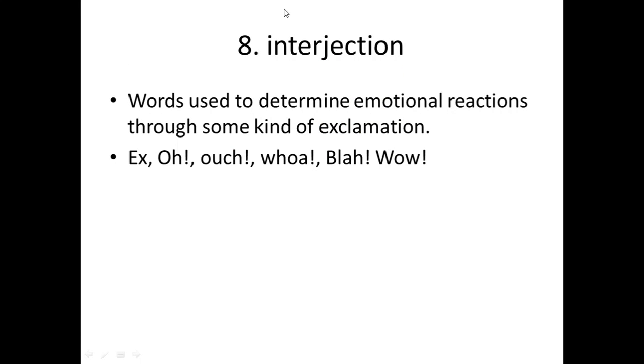Okay? The last one, interjections. This is an easy one and fun one because it is very easy to identify in a sentence. We have this set of words for interjections: whoa, ouch, blah, wow. These are interjections. Okay? Words used to identify emotional reactions through some kind of exclamation. So exclamation is this guy right here standing. This is your exclamation mark, okay? So if you see any of these words in a sentence, you have an interjection, okay?